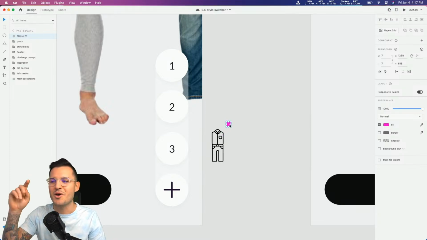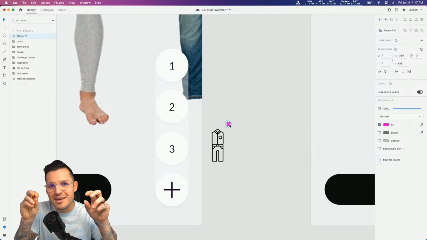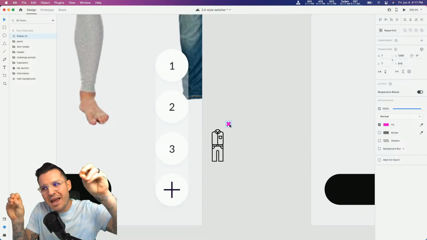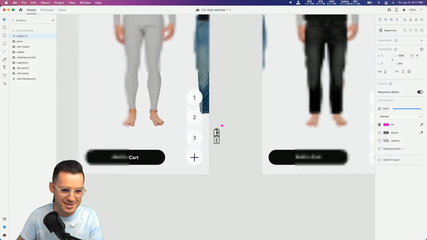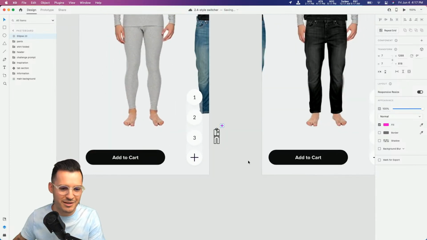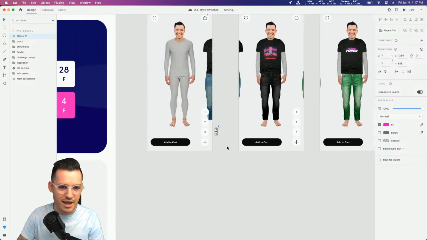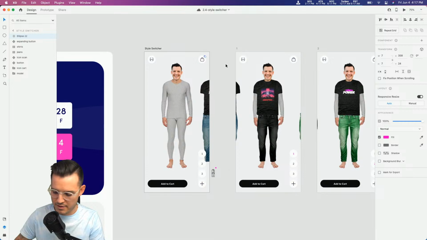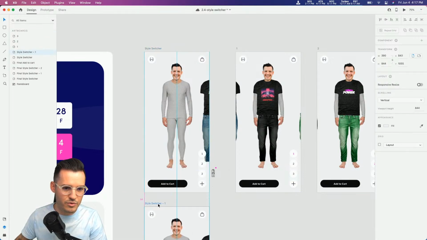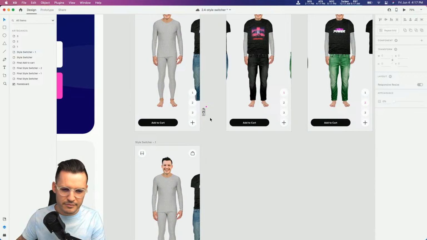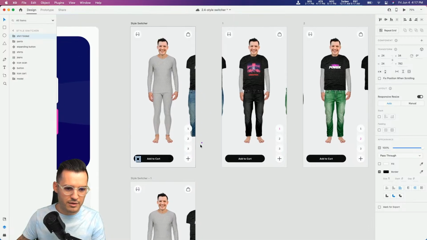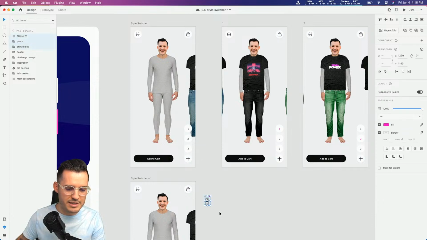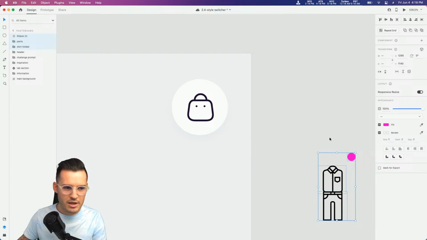Okay, so what I'd love to see is when you tap add to cart, I'd love to see a little shirt and pants kind of animating up to the cart and then popping into a bubble. That's what I want to see. Let's see if we can do some crazy nonsense like that. Okay, how do we do it though? I would say that you would have, cool, okay, here like this. Let's do another one down below. Okay, so let's just put the pants over here on our button and our shirt over here on our button, and then we're doing this in the wrong spot. Let's bring all of these down really quickly. Yep, let's bring all these down. Okay, so they're named.